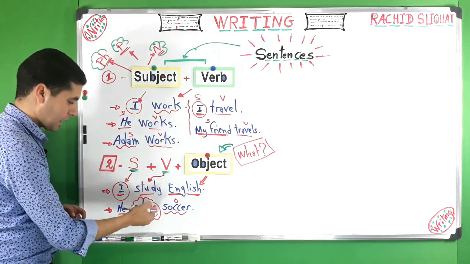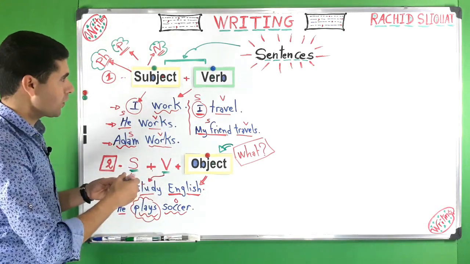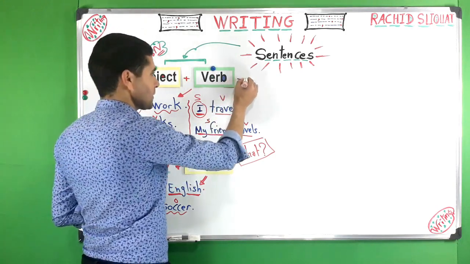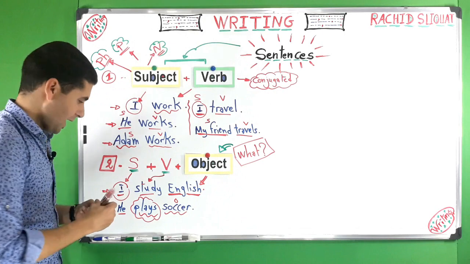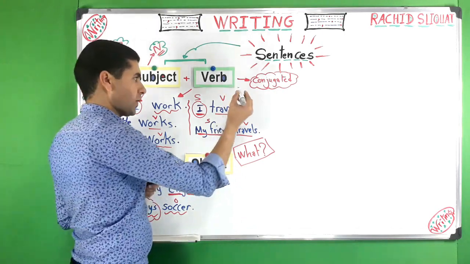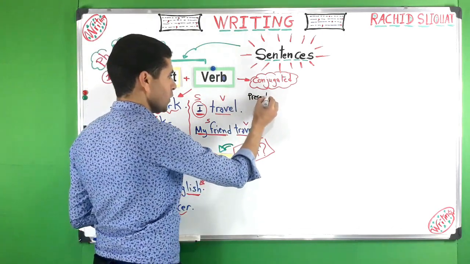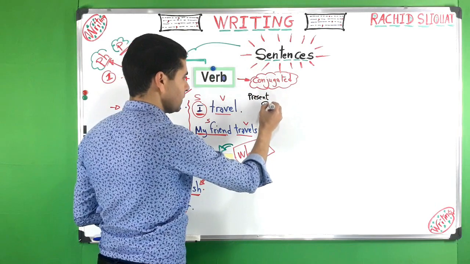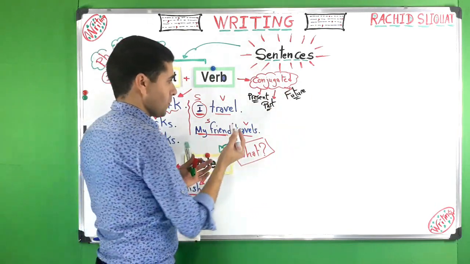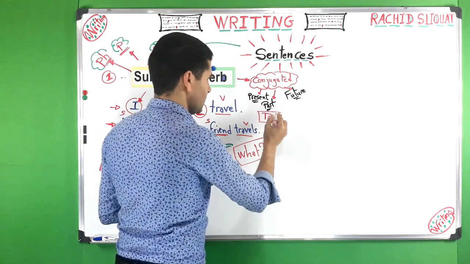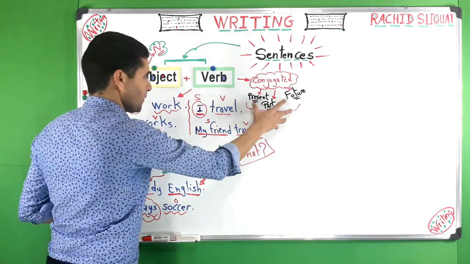Here we have study, and here we have plays. So the verb is always conjugated. When I say conjugated, I mean it can be in the present, or maybe past, or even future. This has to do with what we call the time. This is very important for the verb.